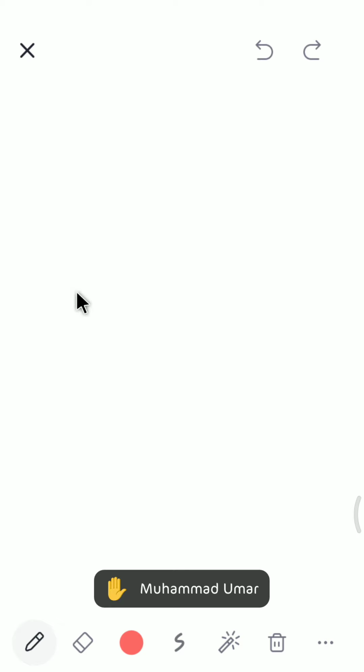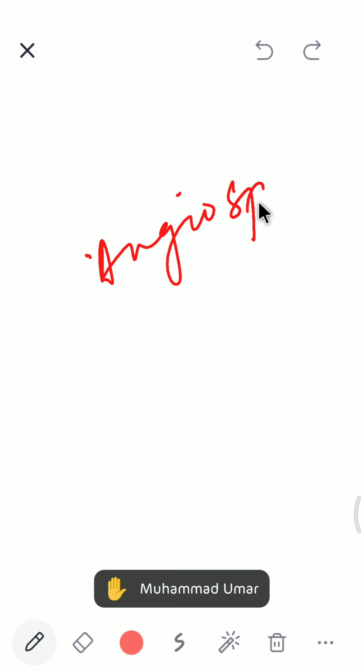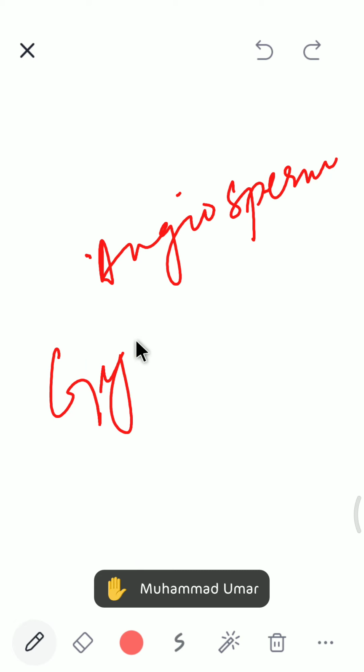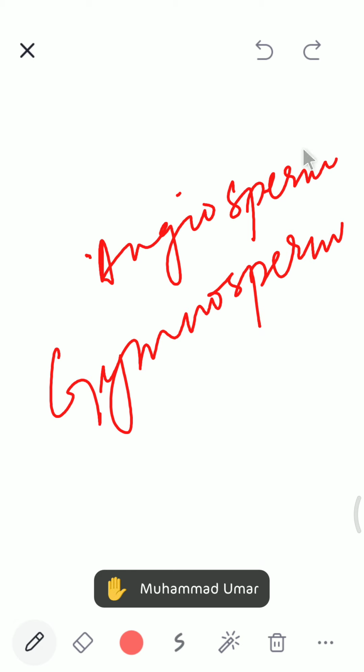Here the seed is naked. In angiosperms it is covered.